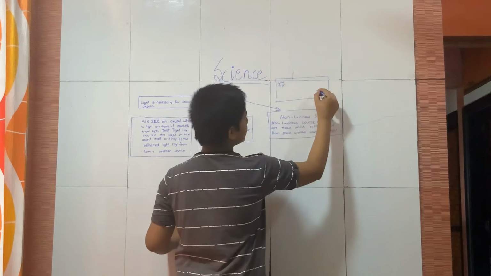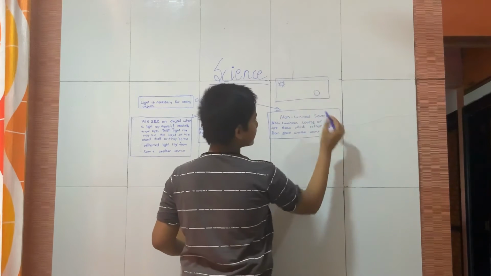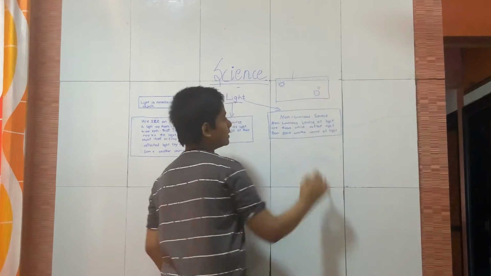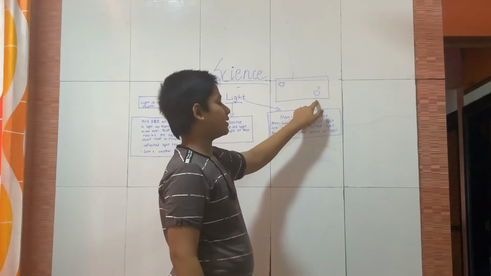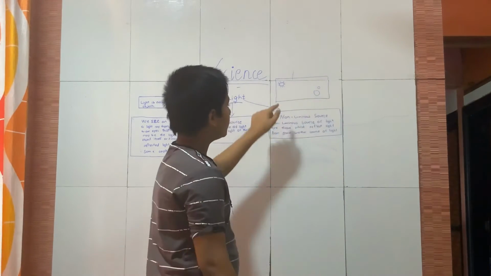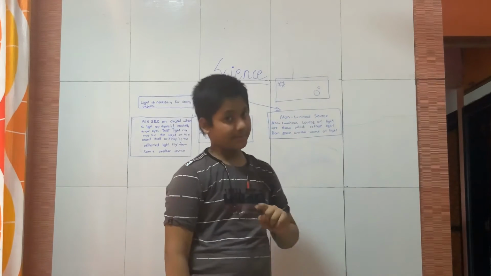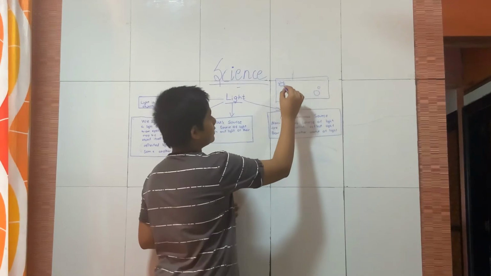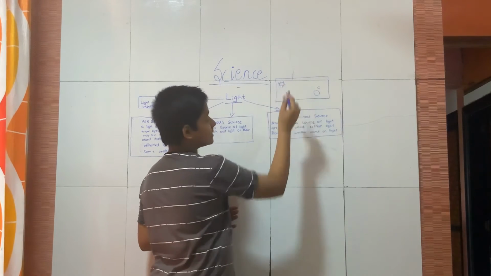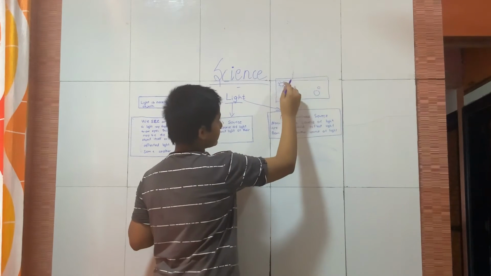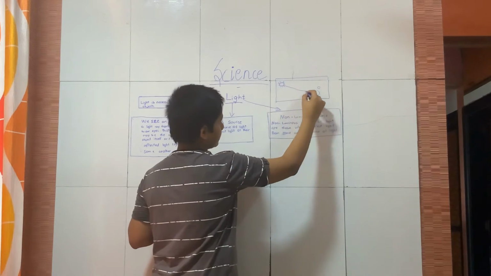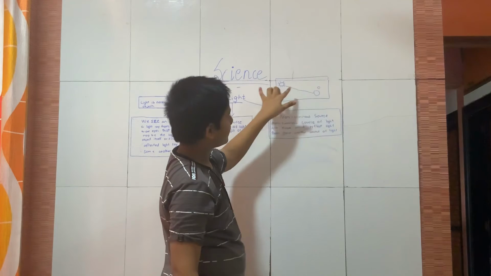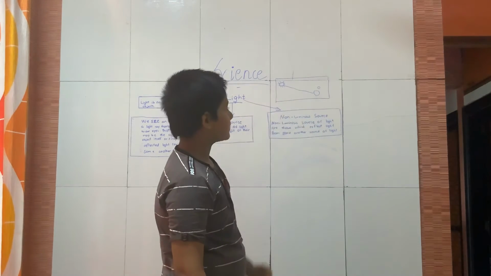Now here is our earth, and here is our moon, which is revolving around our earth. From our earth we can see the sun. Why? Because the sun is a luminous source, meaning it is producing its own light. The sun's light comes towards the earth, so this half of the earth is able to see the sun because of the sun's light.